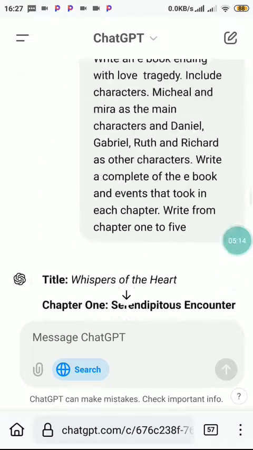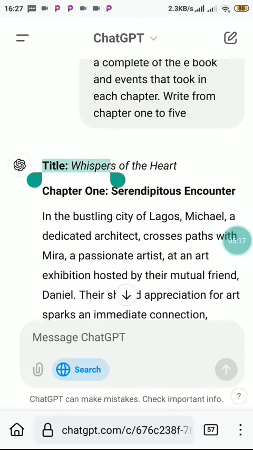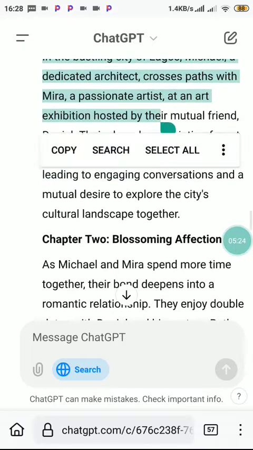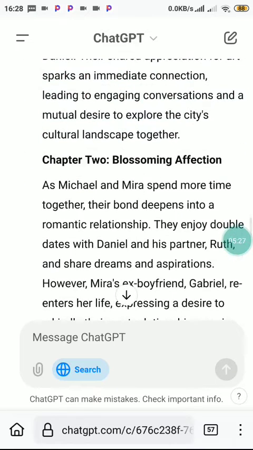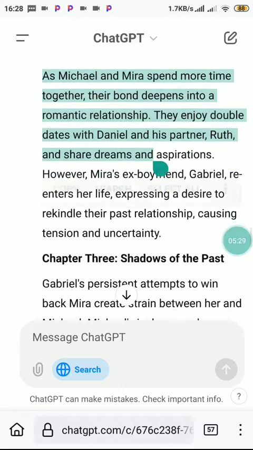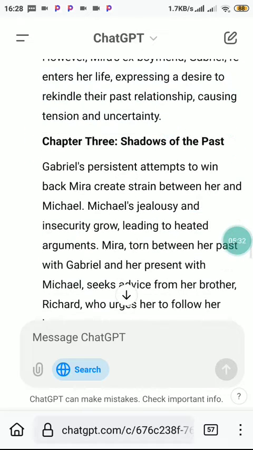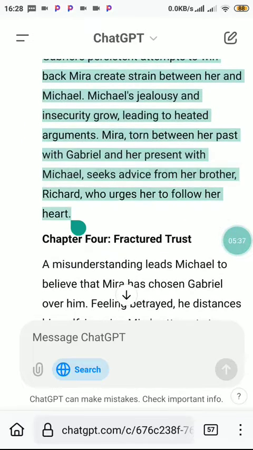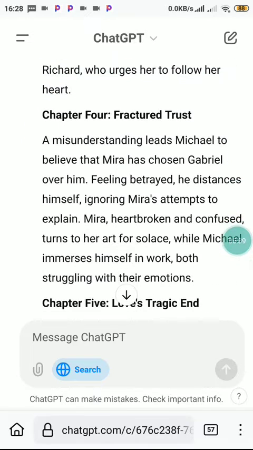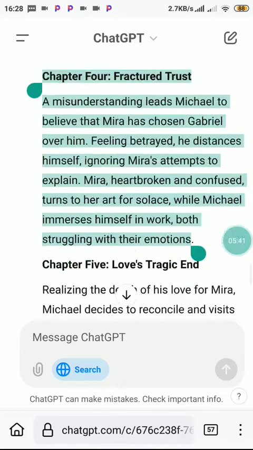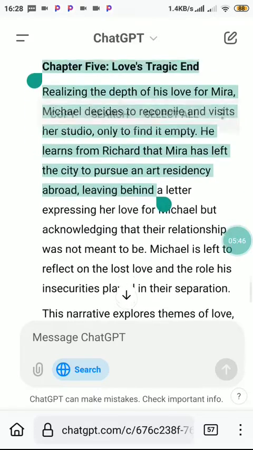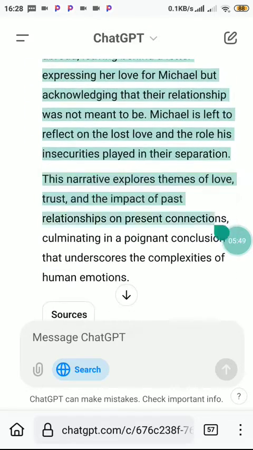Now we're going to copy chapter 1. This is the title. We are going to copy the title. Copy chapter 1. We are going to copy chapter 2. We are still going to copy chapter 3. It's in your keyboard clipboard if you want to access it. So we are going to still copy chapter 5 as well. So we're going to copy all right now. Now we have copied all.